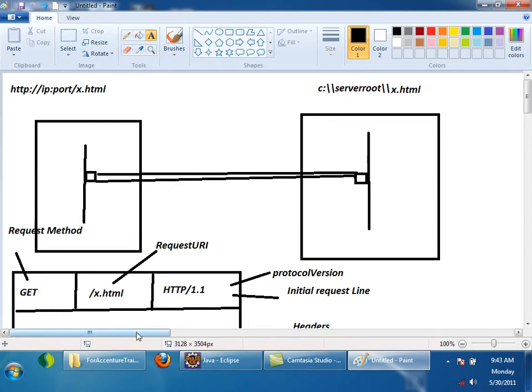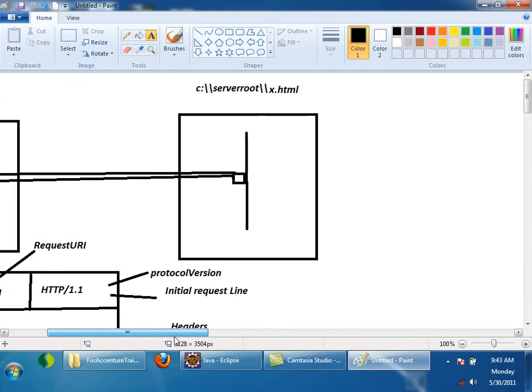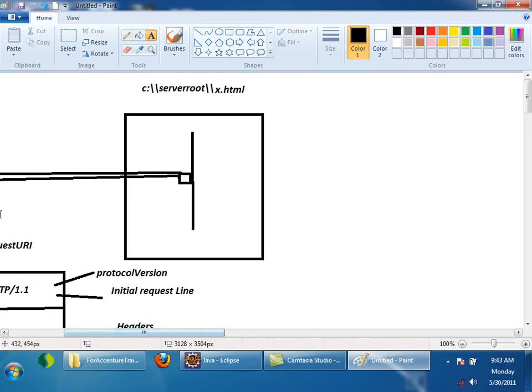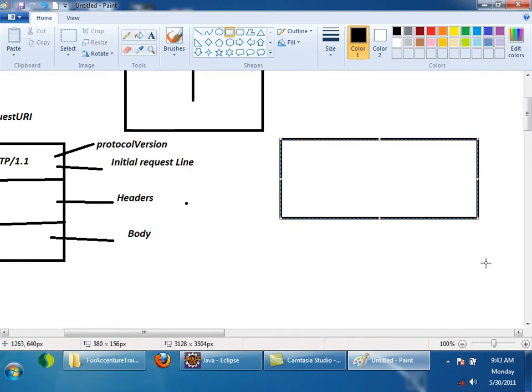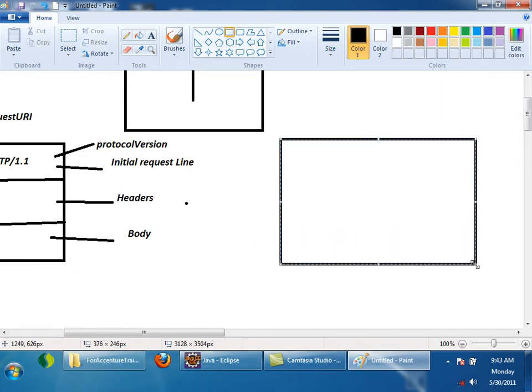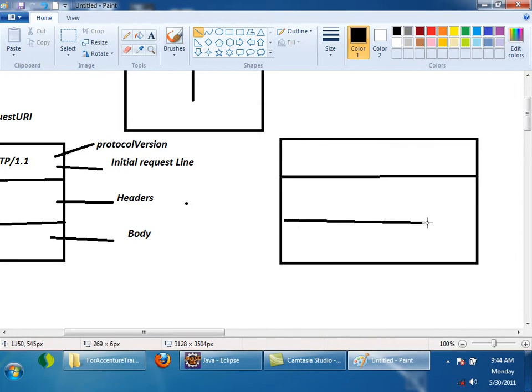Now I'll show you very quickly how a response format looks. The response format is also divided into 3 parts. This is the response format which I am drawing now. Again, the third part is nothing but the body.